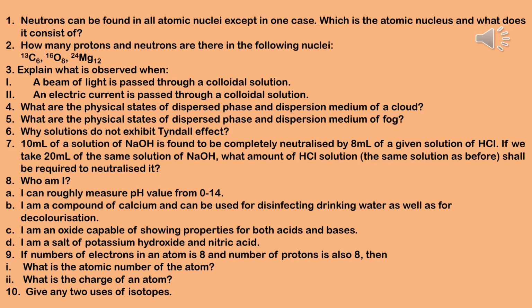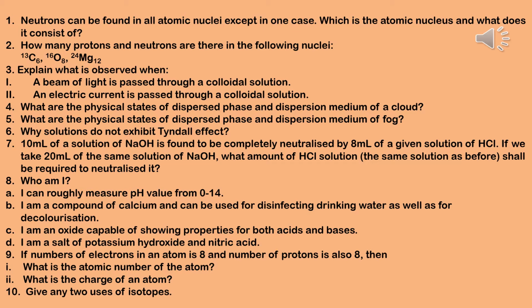Question number 7. 10 milliliter of a solution of NaOH is found to be completely neutralized by 8 milliliter of a given solution of HCl. If we take 20 milliliter of the same solution of NaOH, what amount of HCl solution, the same solution as before, shall be required to neutralize it? Answer. 16 milliliter of HCl solution will be required.